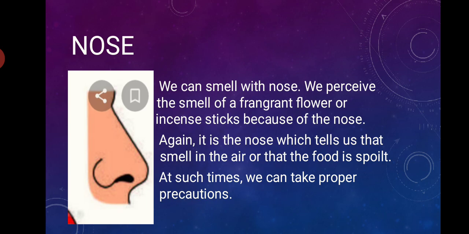Now the second one we will see is the nose. What do we do with our nose? We can smell with the nose. We perceive the smell of a fragrant flower or incense sticks because of the nose. Whether something has a nice fragrance, like a flower, or a bad smell, a foul smell is coming, that we are able to know with our nose.